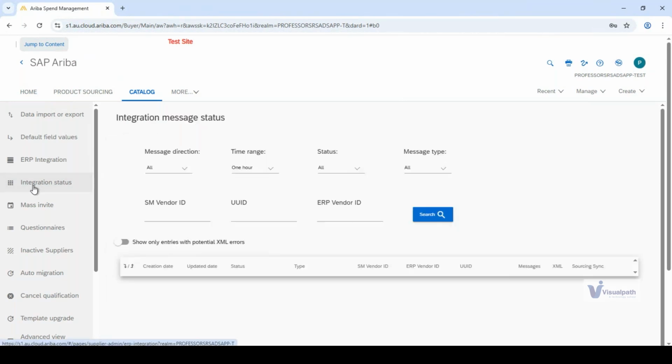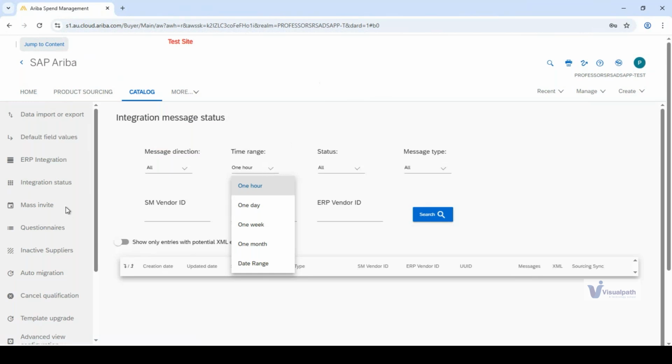Within the integration status, we get to know how many records have been transferred from Ariba to S4HANA or from S4HANA to SAP Ariba, to and fro. So we give the time range: 1 day, 1 hour, 1 week, 1 month. And then when you click the search option, this tool will show you how many records have been transferred.